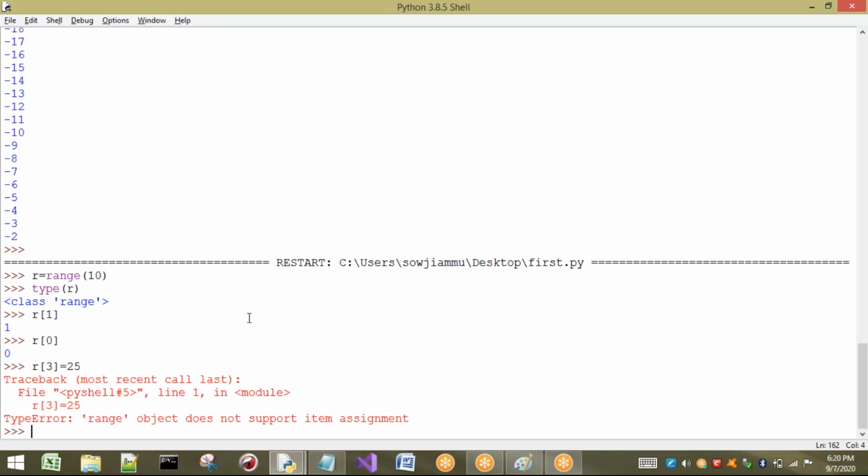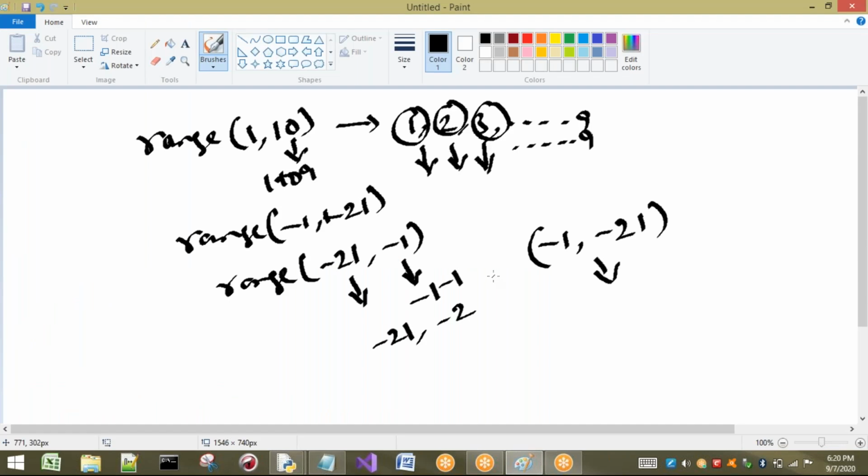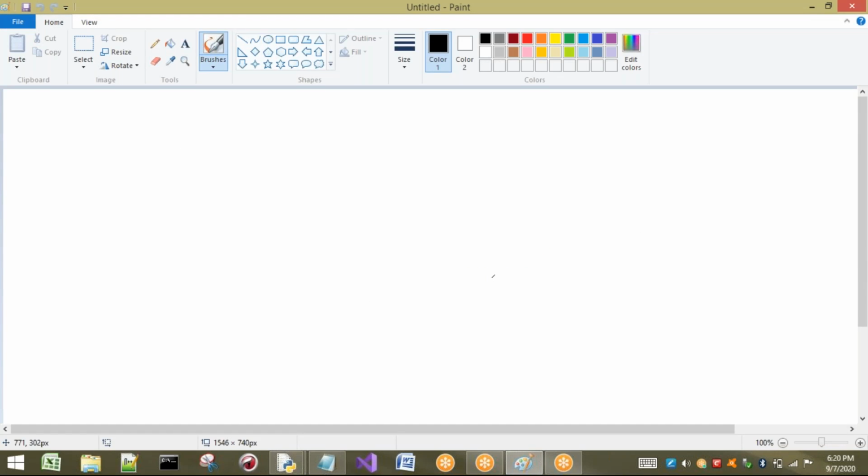Right. So now I will show you the formula directly. Now see, here we have to understand this formula compulsorily. The reason is you should understand how the values in a range are going to be generated sequentially.